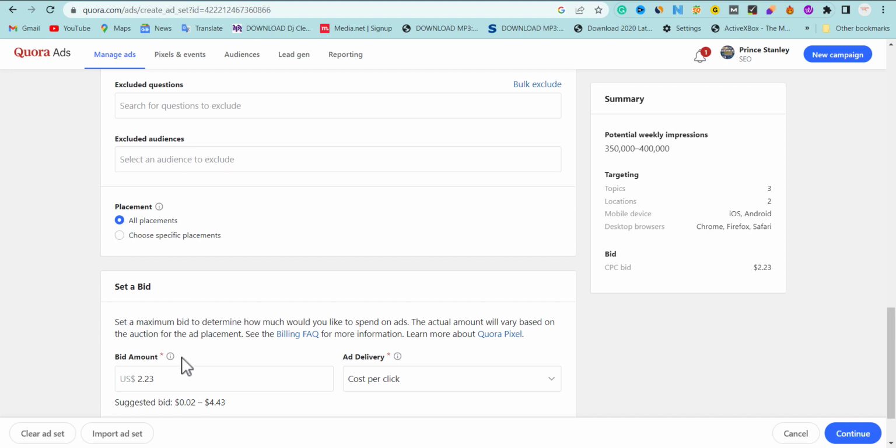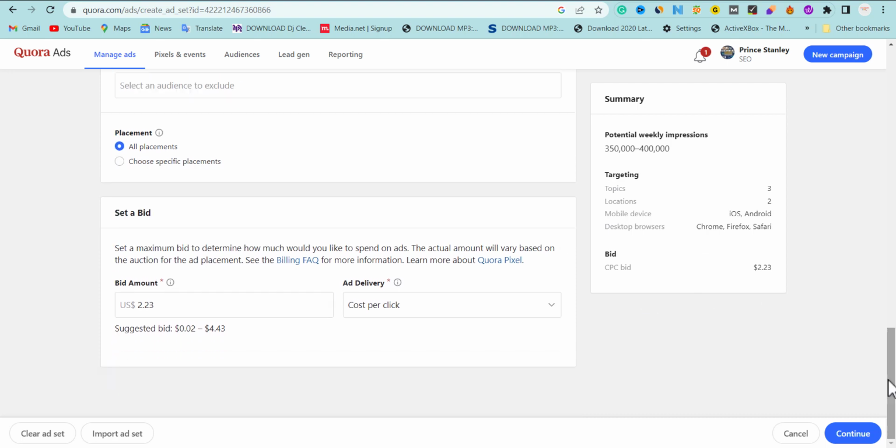Now what you're going to do is optimize our CPC bidding. Remember what I told you: if you're going to exclude a lot of things, that means you are working with cost per impression, which means if 10,000 people see your campaign, they will charge you for it, and if 1,000 people see your campaign, they will charge you. But no, our campaign is going to be based on action. If the user did not click, we are not paying. They must click before we pay.